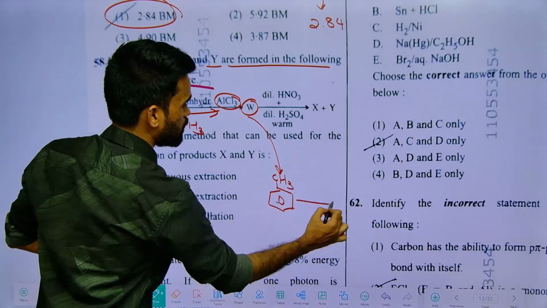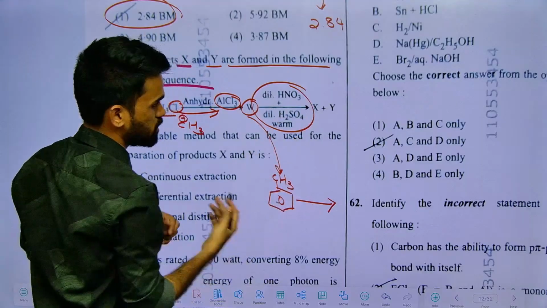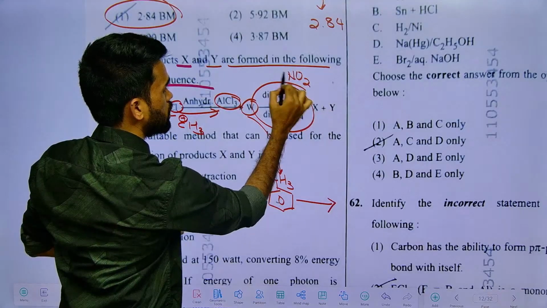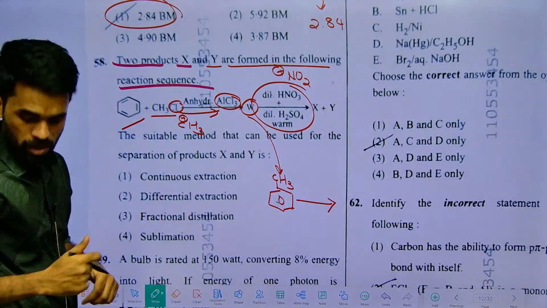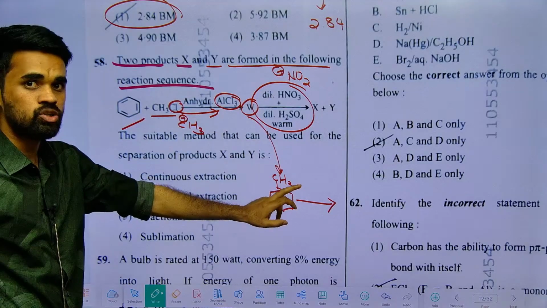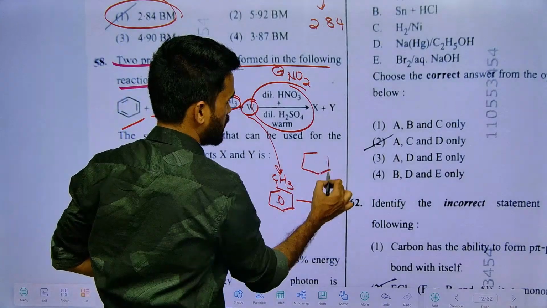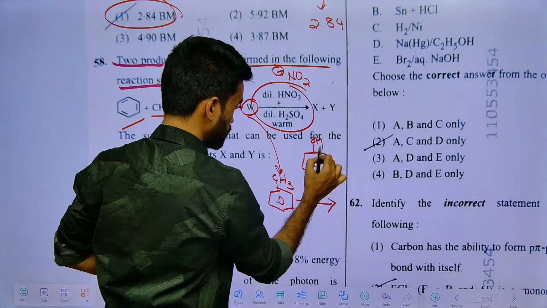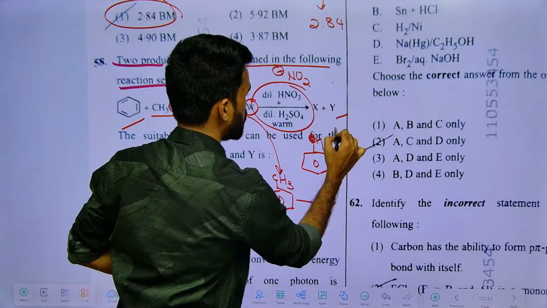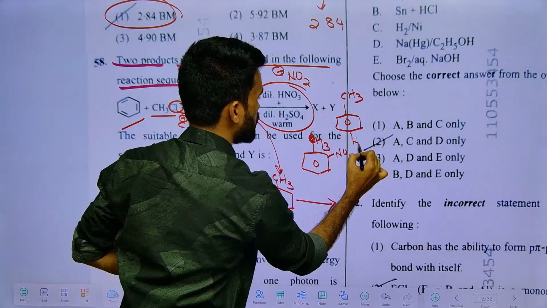So this methyl benzene upon nitration, what are we doing? Nitric acid and sulfuric acid means it's a nitration. What is the electrophile involved here? NO2 plus, nitronium ion. Now that electrophile can be directed either to the ortho or para position. So what are the two possible products here, X and Y? One is the ortho product and the other is the para product. But here the para product will be formed as major, just remember it like that.